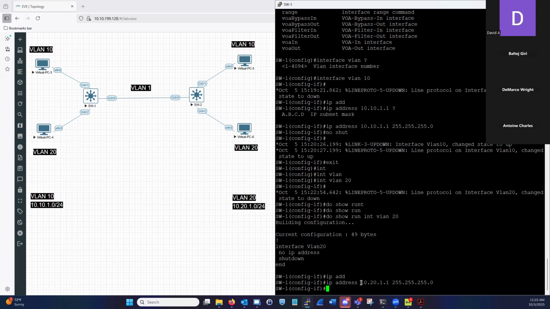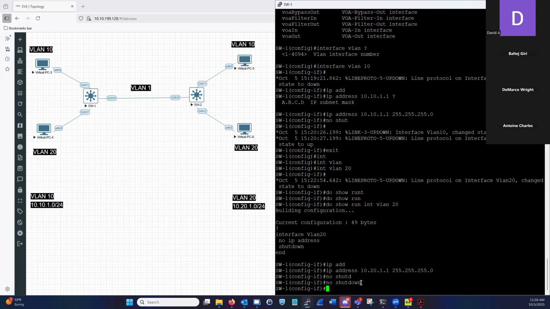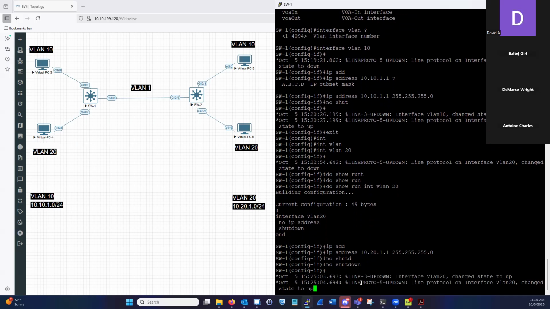But before we can test pings or what have you, we also need to enable the interface so that layer 1 and layer 2 are enabled and it can receive layer 3 traffic. Let's do a no shutdown. Then we should get syslog messages that pop up and tell us layer 1 and layer 2 are up. And of course, we got that. We got the syslog message: interface VLAN 20 has changed state to up. It tells us that layer 2 is up, so we're good to go.